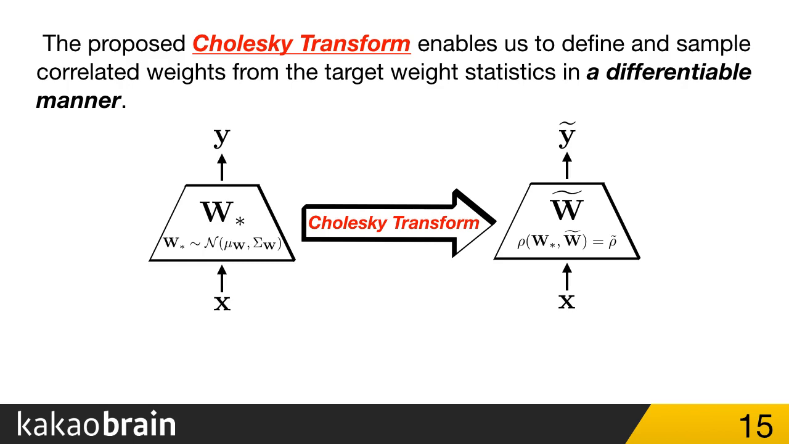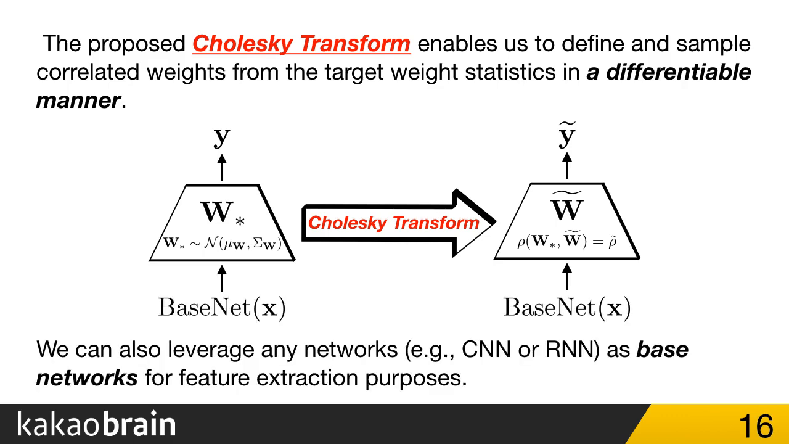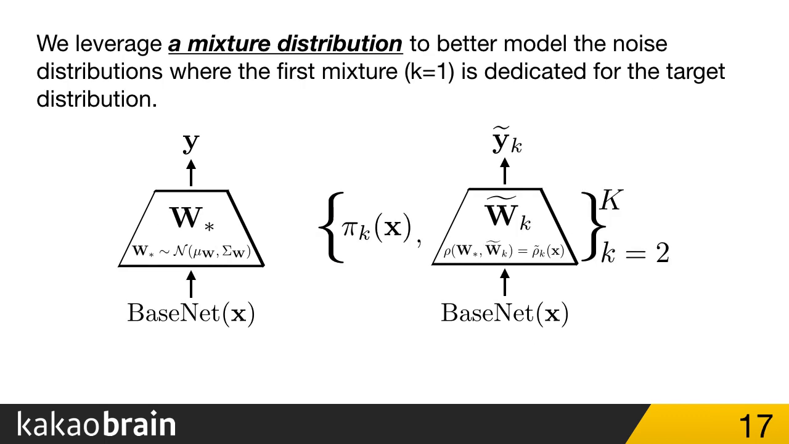The cornerstone of this paper is the Cholesky Transform that enables us to define and sample correlated weights from the target weight statistics in a differentiable manner using a reparametrization trick. Furthermore, we can also leverage any network, for example CNN or RNN, as a base network for feature extraction purposes.